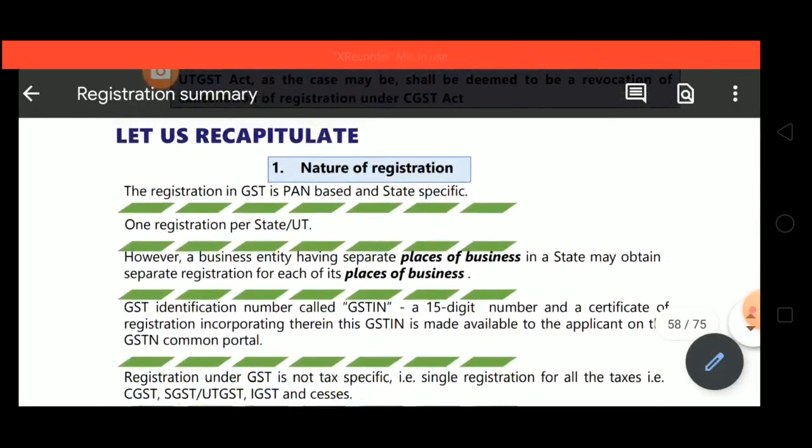So, we have already completed the revision cum questionnaire of 3 chapters. Link is in the description so you can check those videos if needed. Today we'll do the 4th chapter, that is registration. First we'll quickly revise this chapter and then we'll move towards the questionnaire.